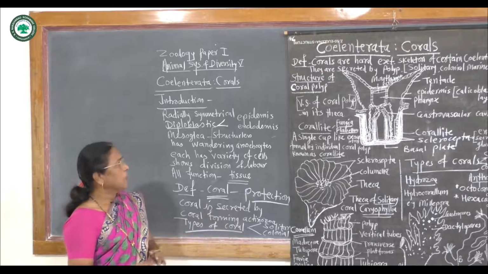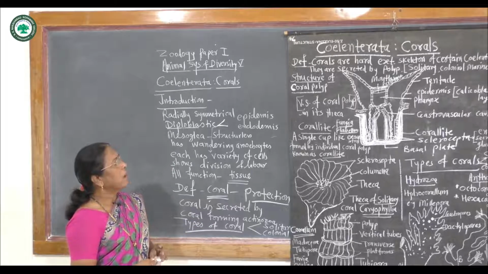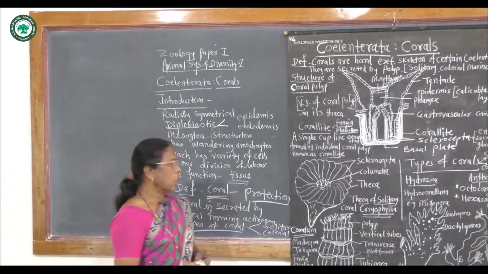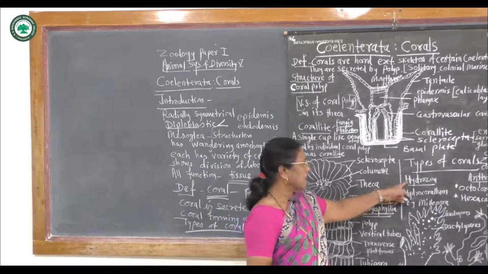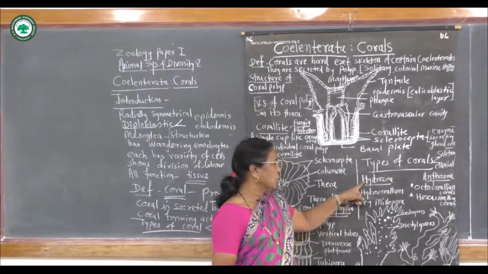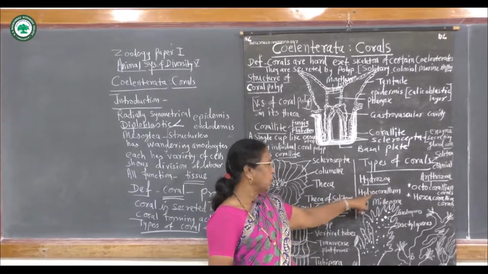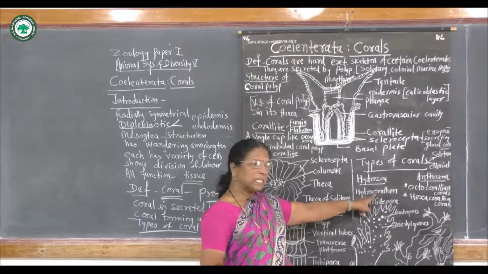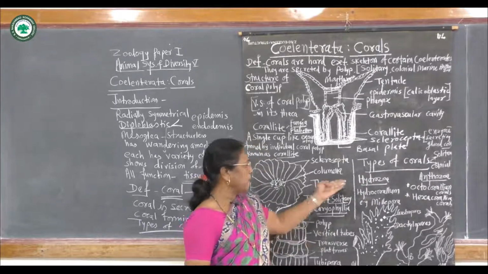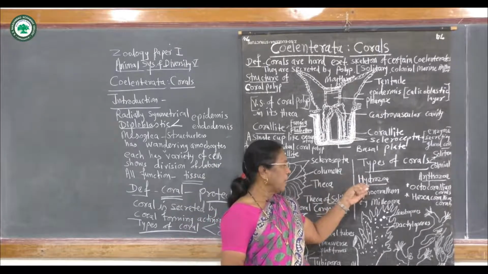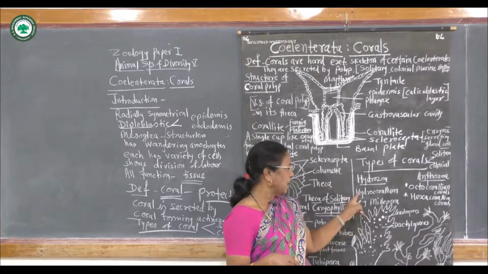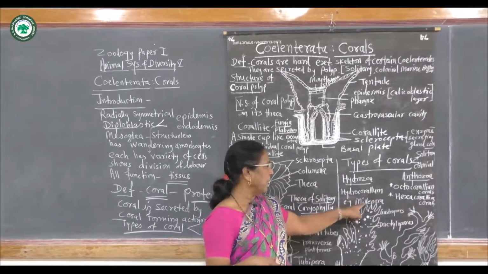This solitary and colonial type of corals are found in different coelenterate animals. The Hydrozoa class and Anthozoa class show corals. Hydrocorallum is the coral secreted by Hydrozoa animals when they secrete a calicoblastic layer to protect their body, and the example is Millepora.